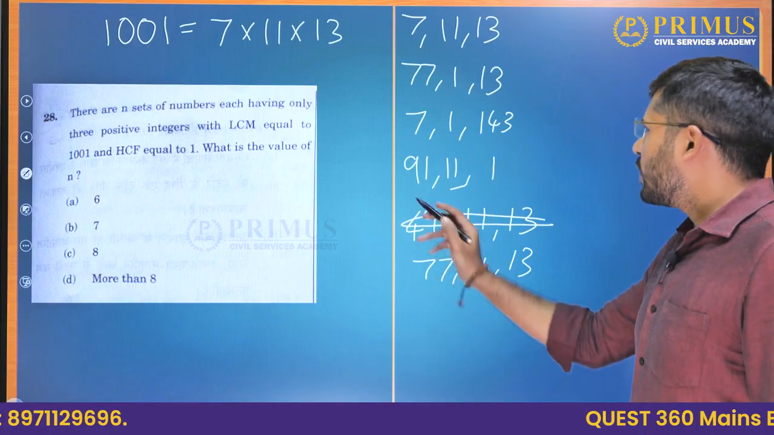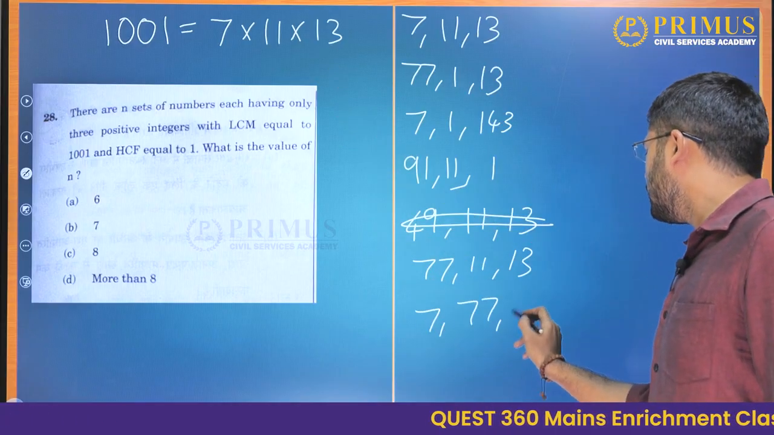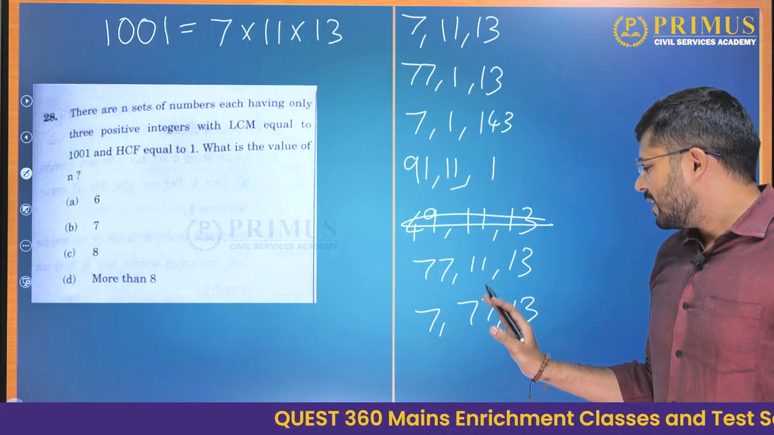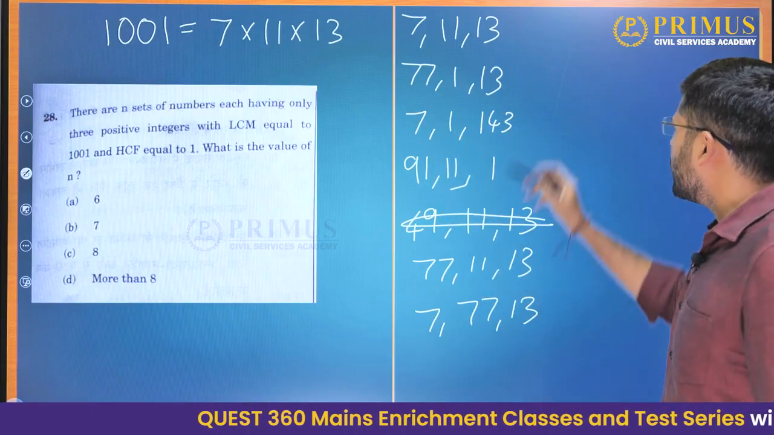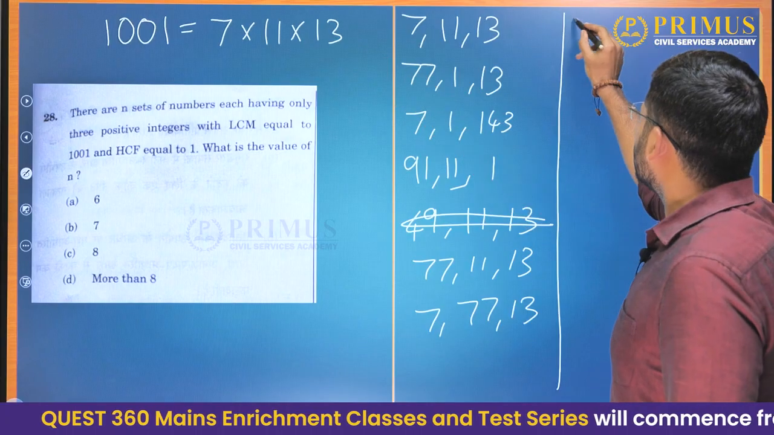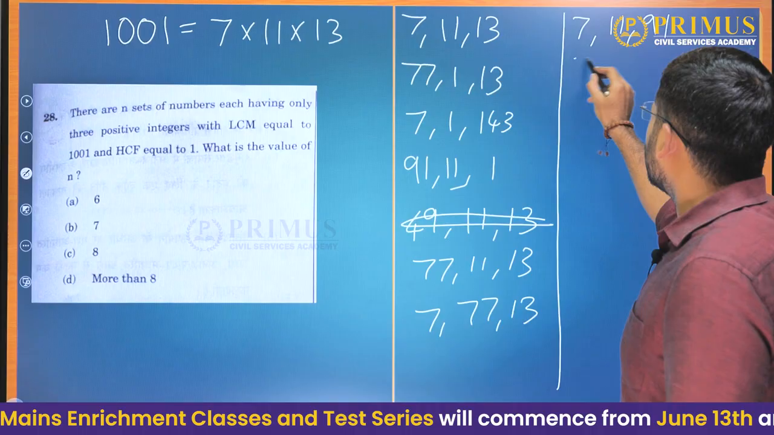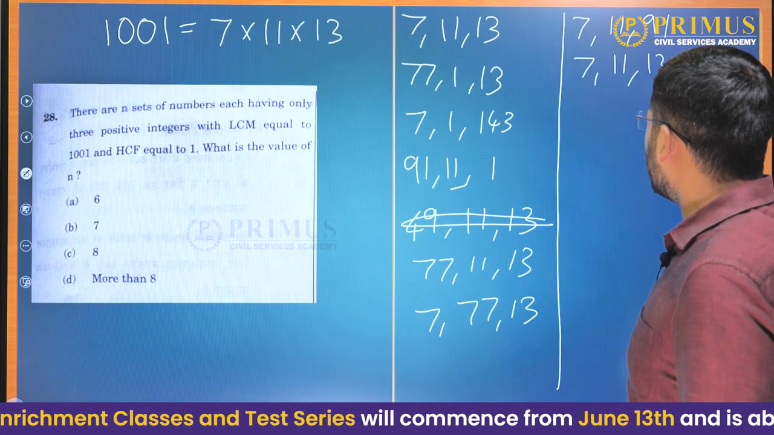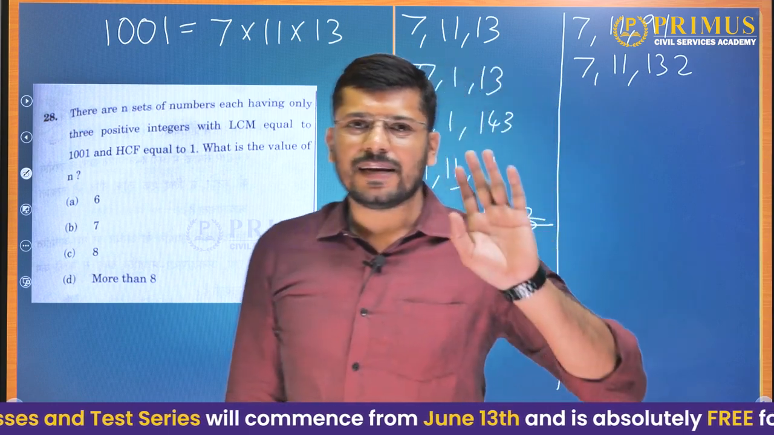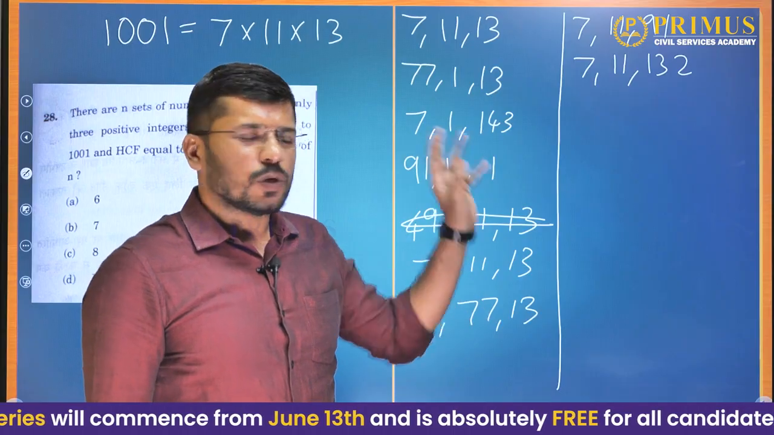Or if you kept 7 as it is and multiplied the other numbers, this will also have HCF as 1, but LCM as 1001. Then if you multiplied 7 here, 7, 11, 91, or if you multiplied 11 here, 7, 11, 143. In all of these cases, HCF is 1 and LCM is 1001.